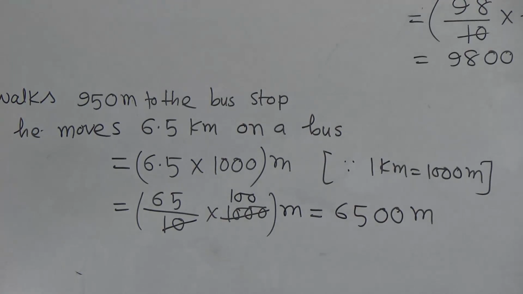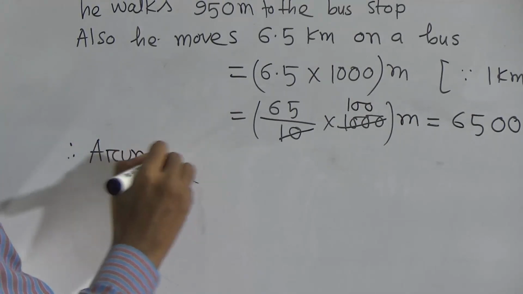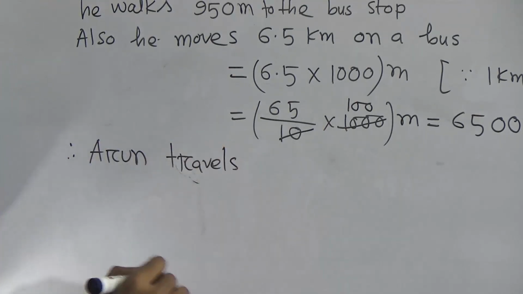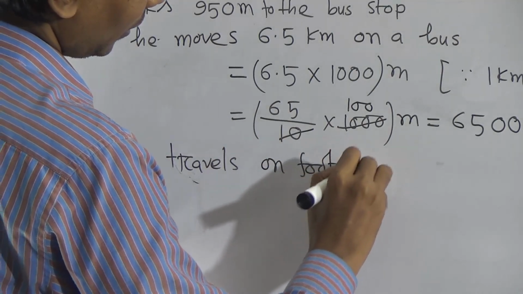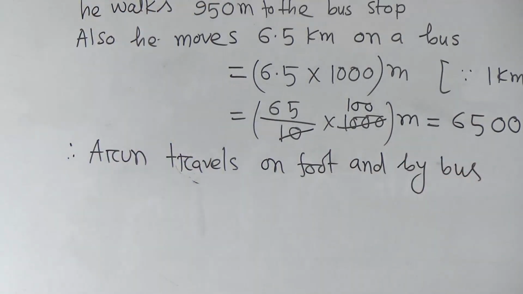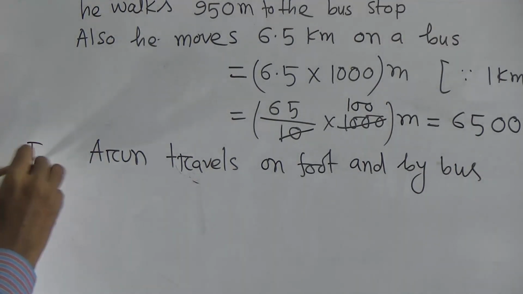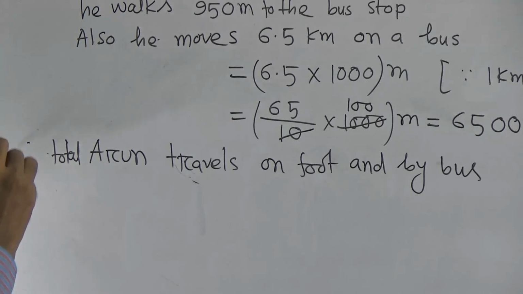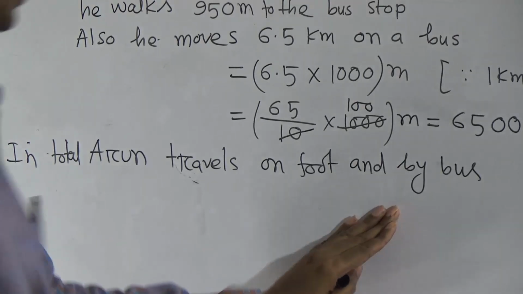Now you write, in total Arun travels on foot and by bus.